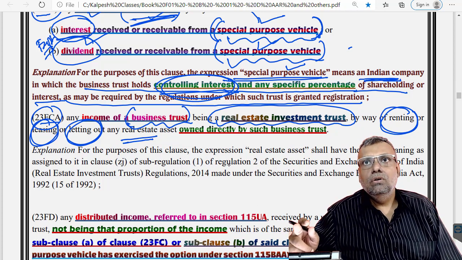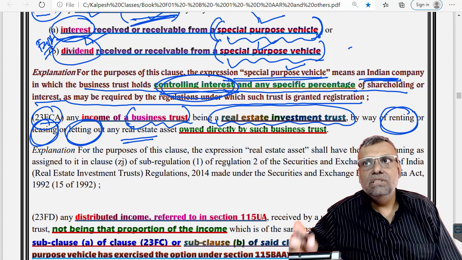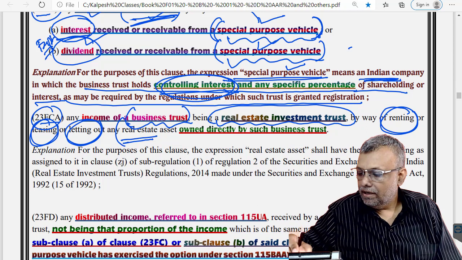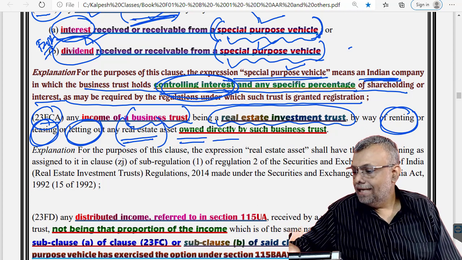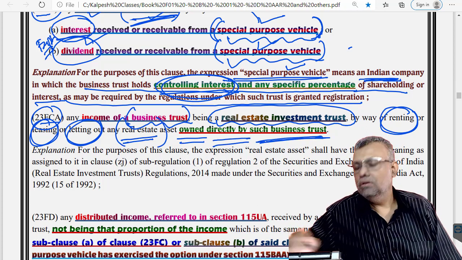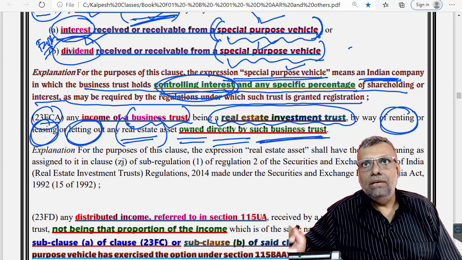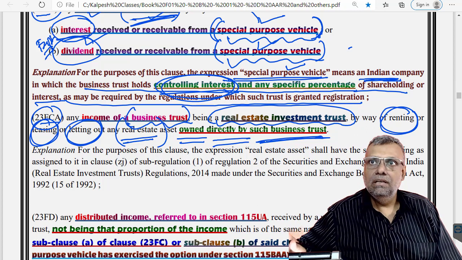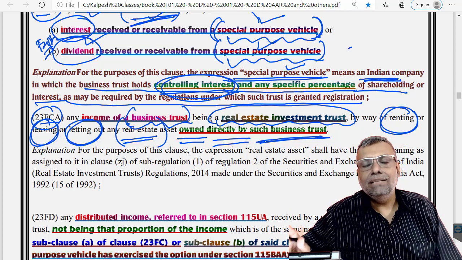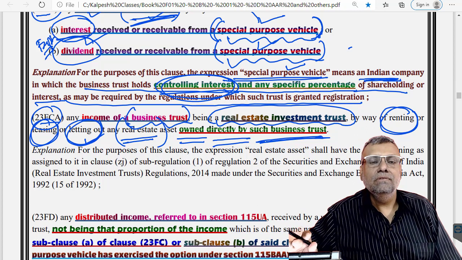Any income in the hands of the business trust which is in the nature of rental income on account of real estate owned directly by such business trust. Here the business trust has to own that real estate asset directly, not through the special purpose vehicle. If it is holding direct real estate from which it gets this rental income, it will be eligible for exemption.